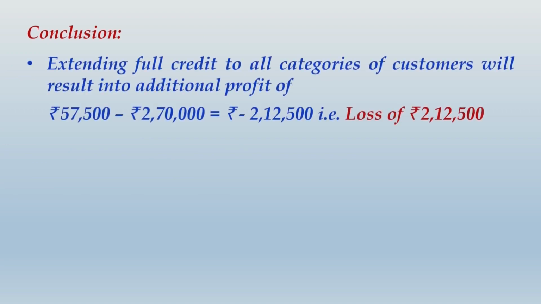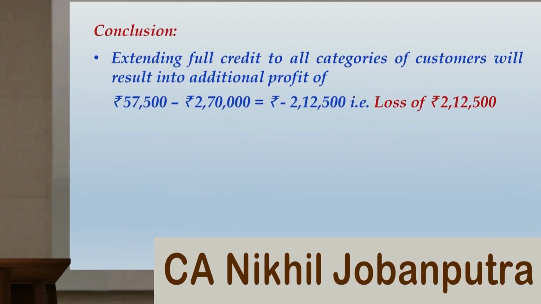The very first point of conclusion I would write as: extending full credit to all categories of customers will result in additional profit of 57,500 minus 2,70,000, and that will give you on a net basis negative 2,12,500. That is a loss of 2,12,500.